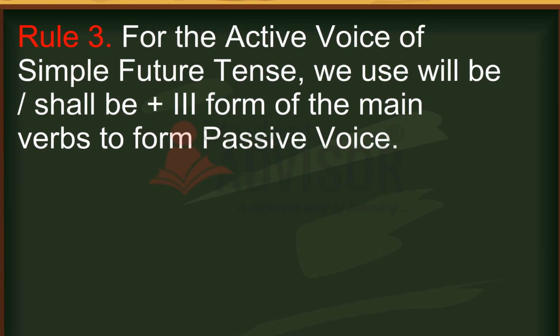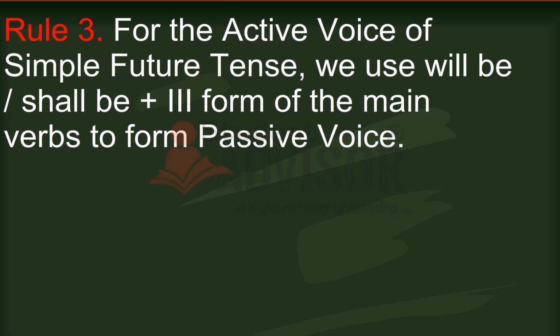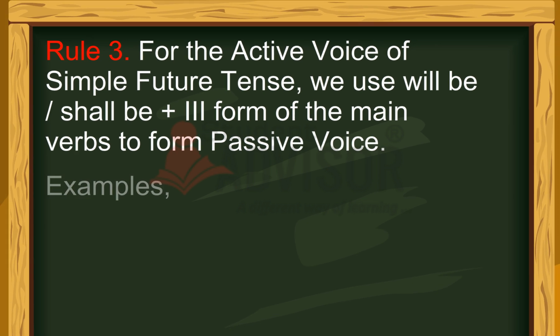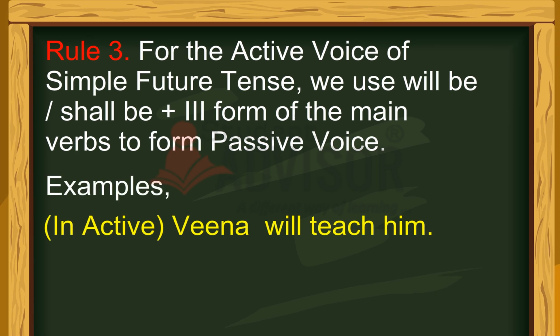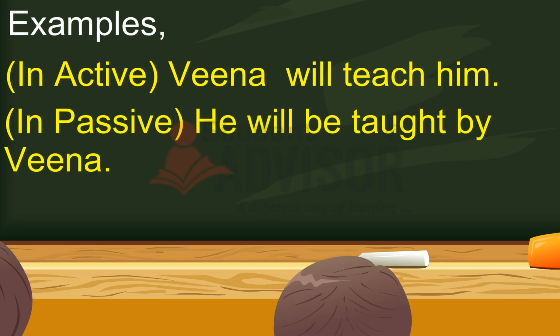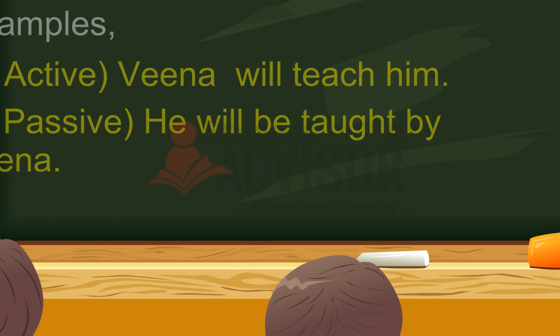Rule 3. For the active voice of simple future tense, we use will be, shall be plus the third form of the main verb to form passive voice. Example, in active, Veena will teach him. In passive, he will be taught by Veena.